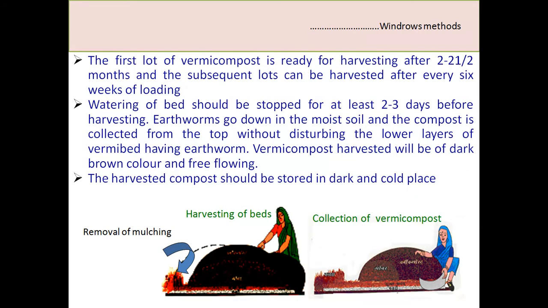The first lot of vermicompost is ready after 21 days or 2 months, and lots can be harvested every 6 months. Watering of the shed should stop 3 days before you are harvesting. So earthworms go down into the moist part and compost is collected from the top. The lower layers of the beds can be recycled. The vermicompost harvested will be dark brown in color and should be free flowing. Harvested compost should be stored in dark and cold places. You can pack it.